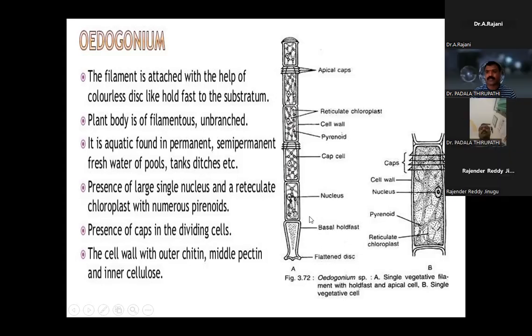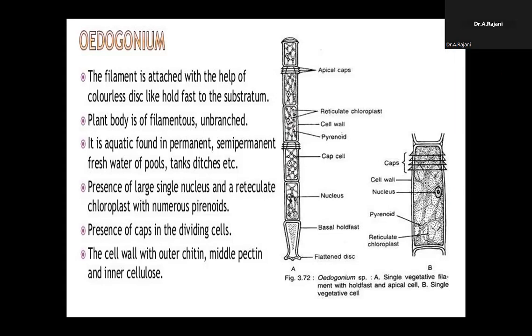This basal cell attaches to any substratum in water pools or water tanks. It is the lower part. Keep in your mind, basal cell and holdfast are the same. What is the use? To attach the plant body to any substratum.